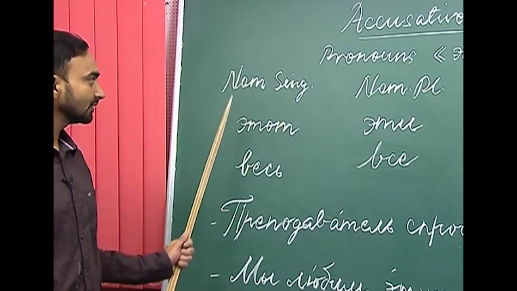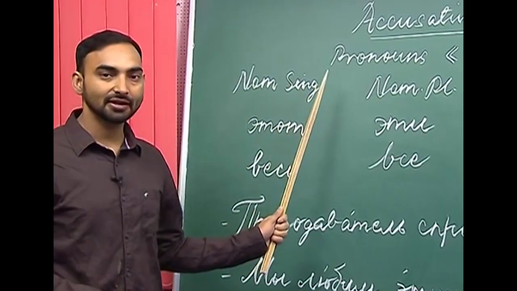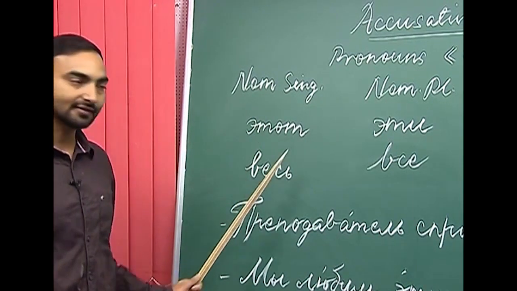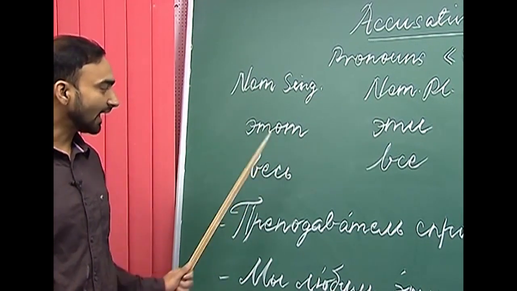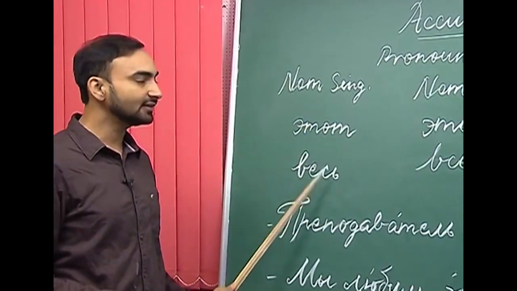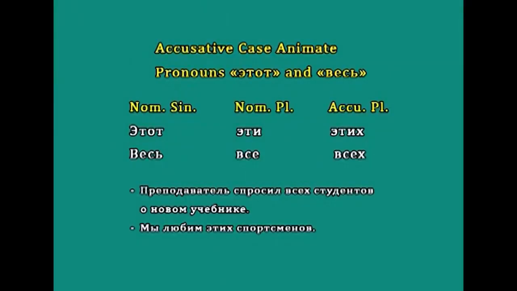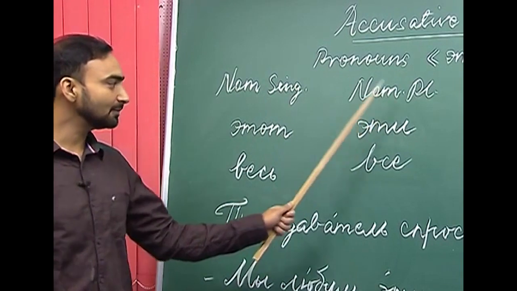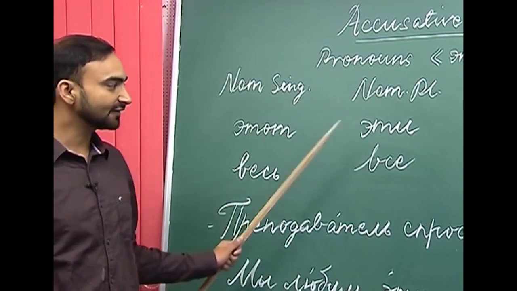I have written the nominative singular of the demonstrative pronoun этот and весь. Этот is a demonstrative pronoun and весь is the determinative pronoun. The nominative plural of этот is эти and the nominative plural of весь is все.